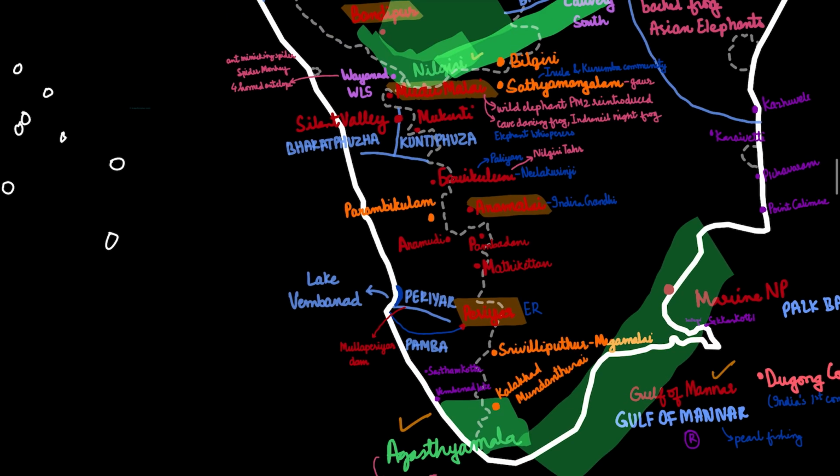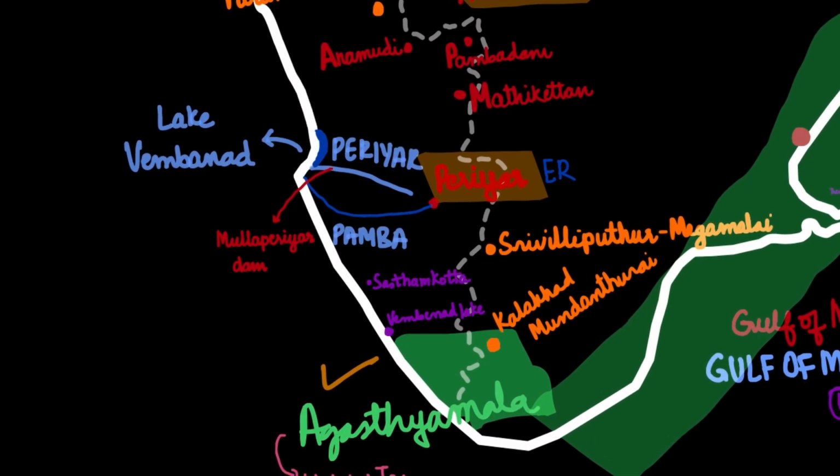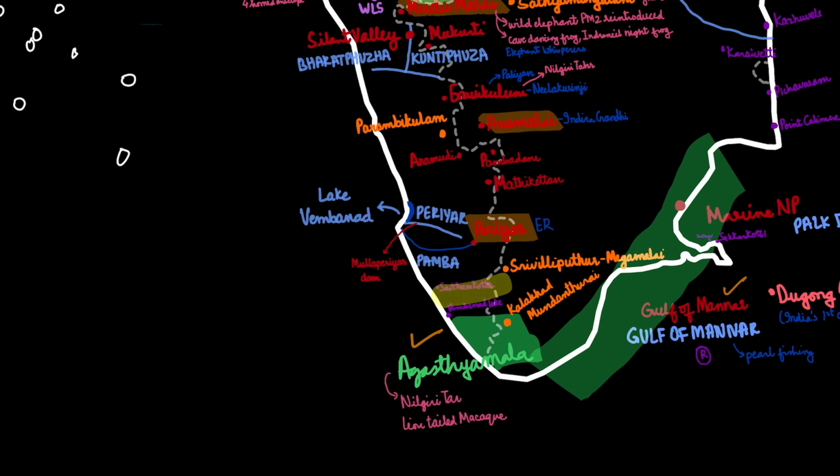Then we have other Ramsar sites as well, which are Sasthamkotta and the Vembanad Lake. So Vembanad Lake over here, just mentioned. These are the Ramsar sites.